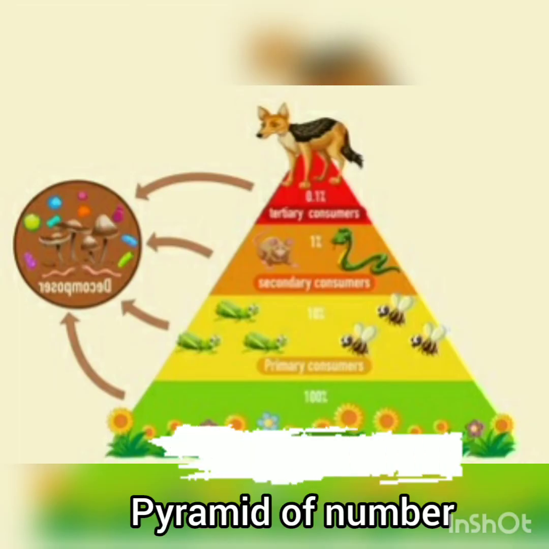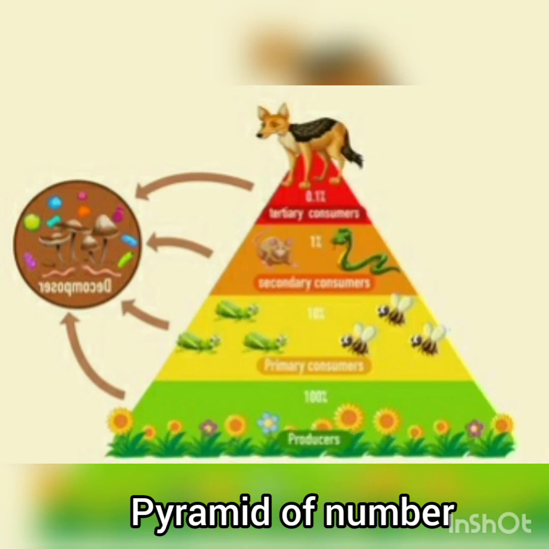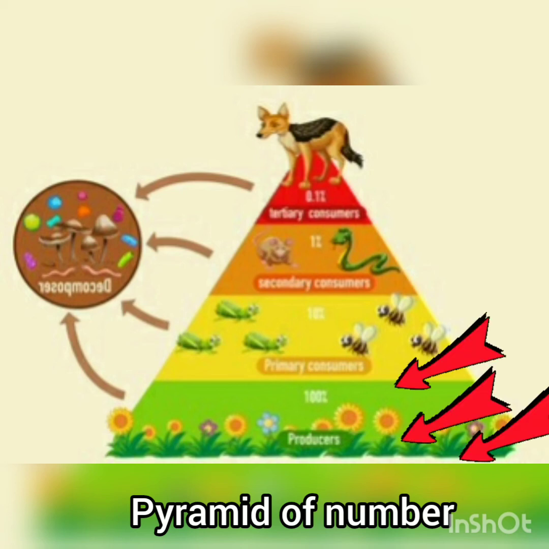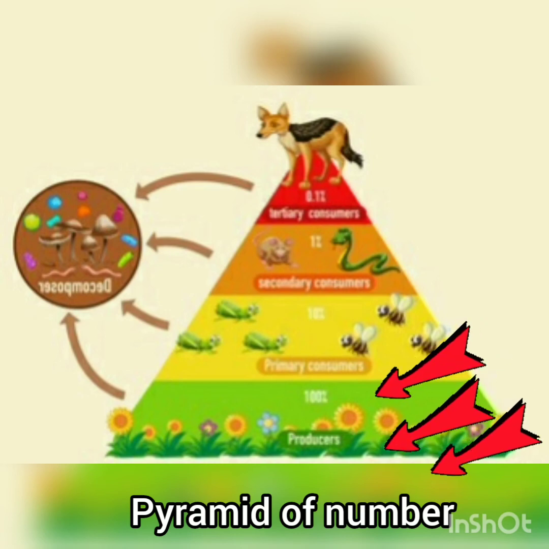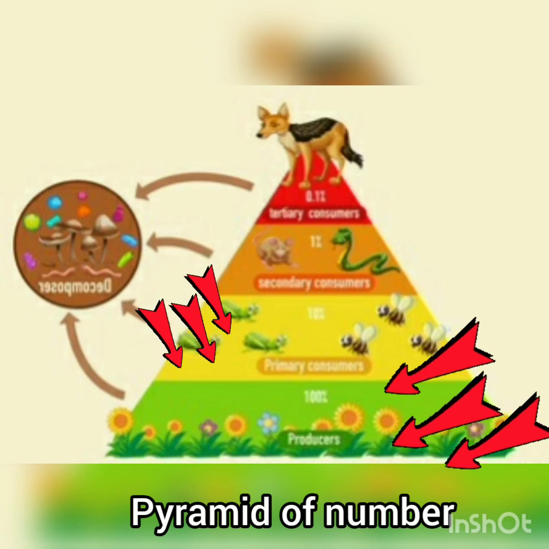We can also draw another pyramid known as the pyramid of numbers. Now, the pyramid of numbers shows that the first trophic level, that is the producer, consists of the maximum number of organisms. So as the trophic level increases, the number of organisms decreases. Producers will have the maximum number of organisms. Primary consumers will have fewer organisms. Then secondary consumers will be less and tertiary consumers will be less.